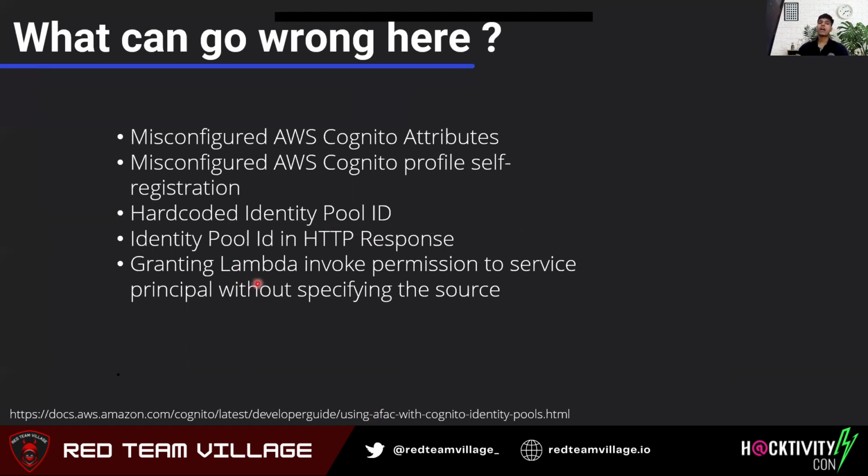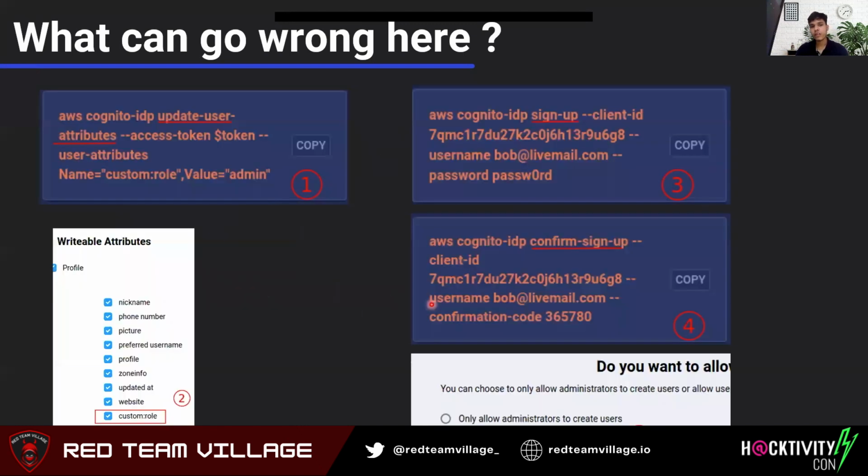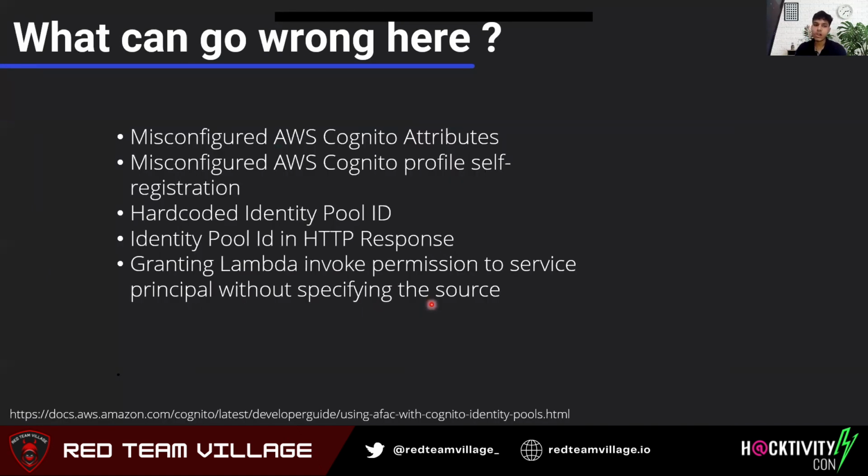And then we have granting Lambda invoke permissions to a service principal without specifying the source. This is a very Lambda specific thing where you do not specifically mention a particular source ARN, and you only give permission to a service principal. In that case, in an organization, if there are other AWS accounts, then they may be able to invoke your Lambda function and use it. So these are the few misconfigurations, or things which can go wrong.